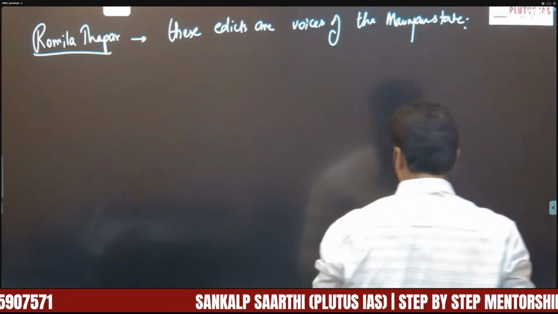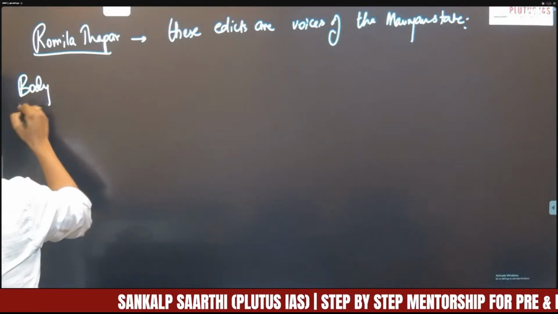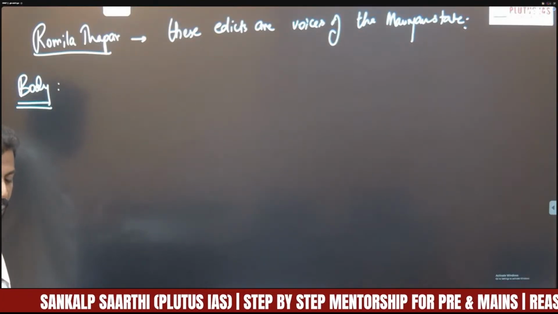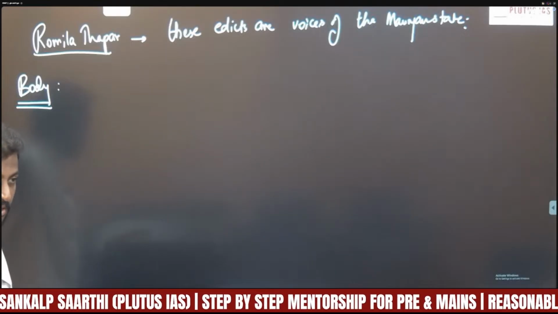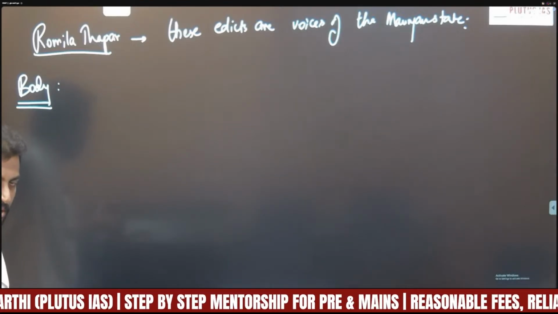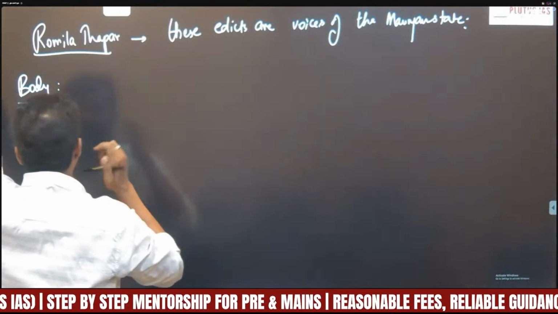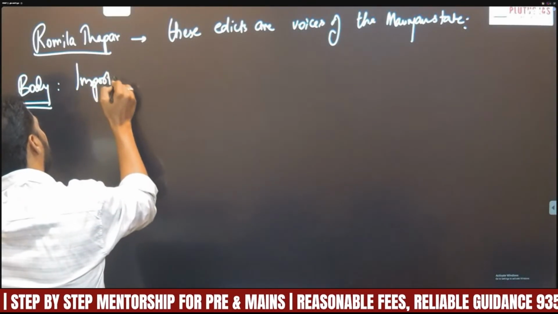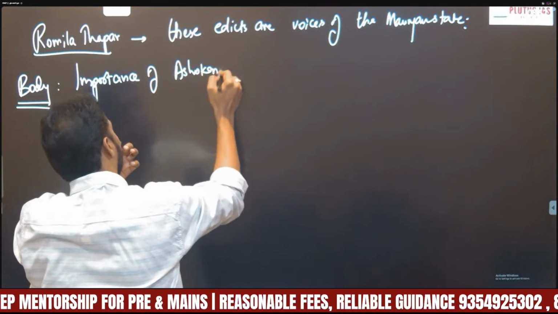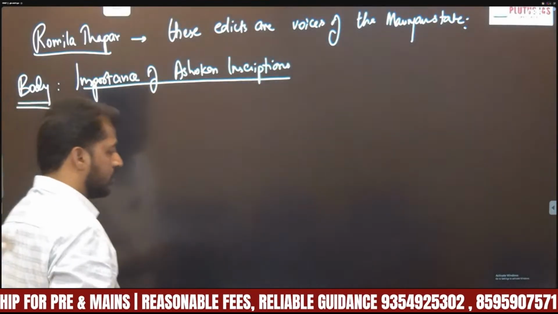Okay. So coming to the body, as I mentioned earlier, in the body, what you have to do? You have to address the actual demand of the question. So what's the demand of the question here? It asks you to analyze the importance of Ashokan edicts in reconstructing the past history of the Mauryan Empire, right? So let us see the importance. Here your heading must be importance of Ashokan inscriptions.